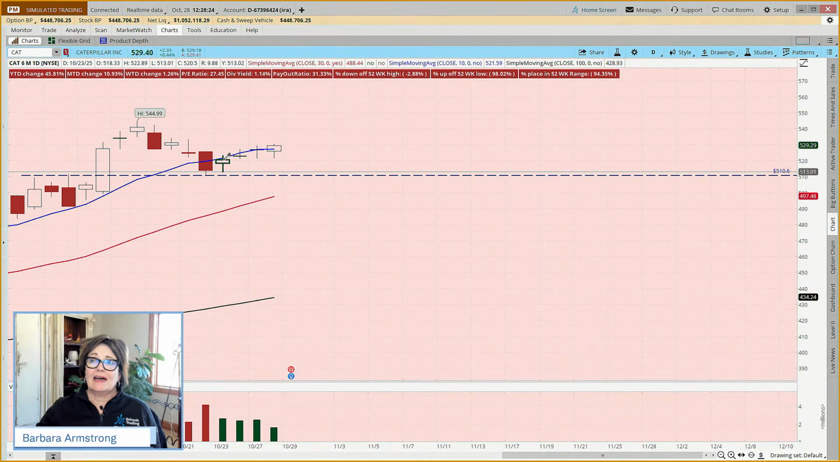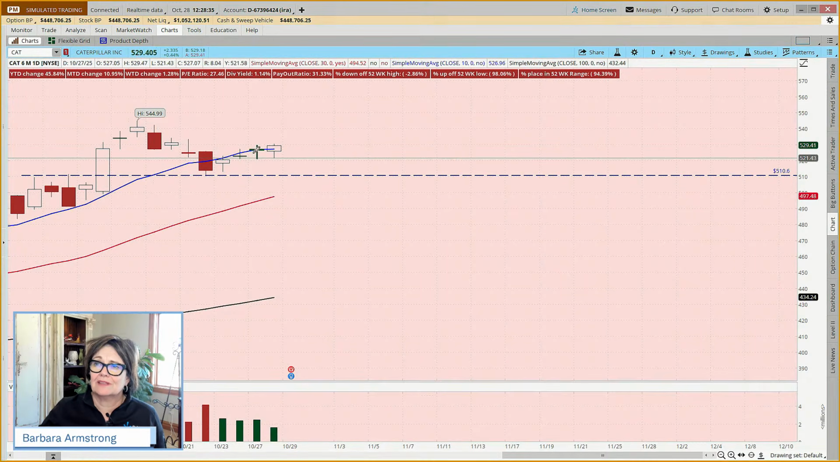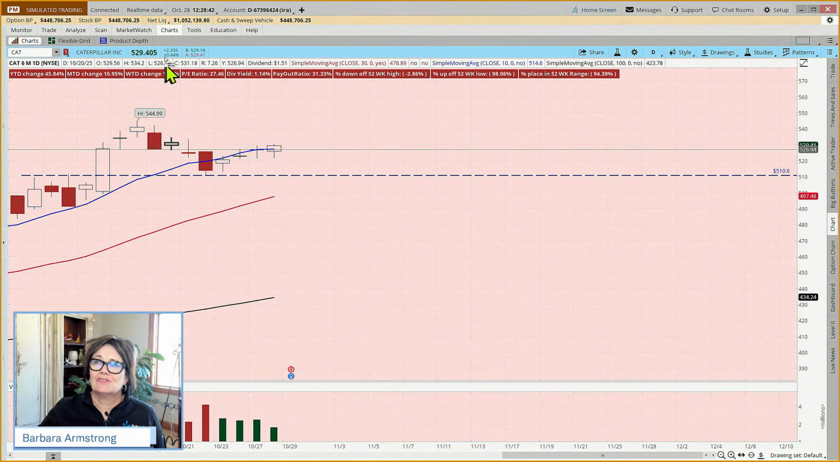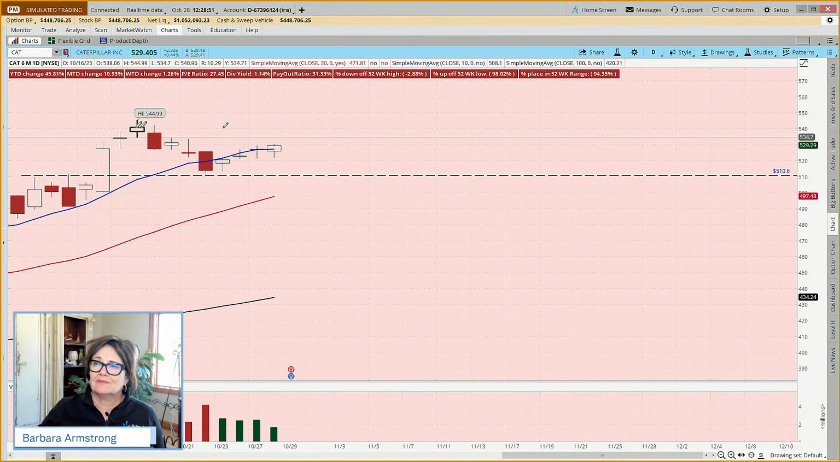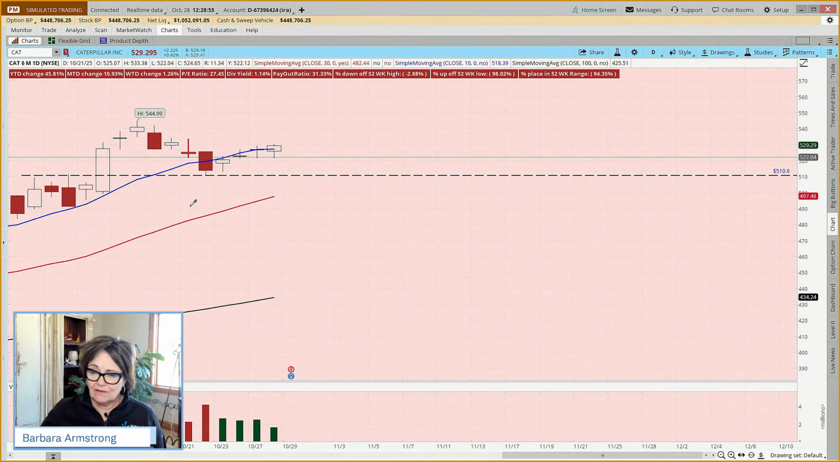Some might consider that enough on its own, but our high on this day was 525. And if we're looking for a close above the high of the low day, and this was the low day, we would have had that yesterday when it closed at 527. And now it's trading at 529. So if we wanted to do a shorter term trade, we could buy some shares of stock and just put in a target that's $15 above.